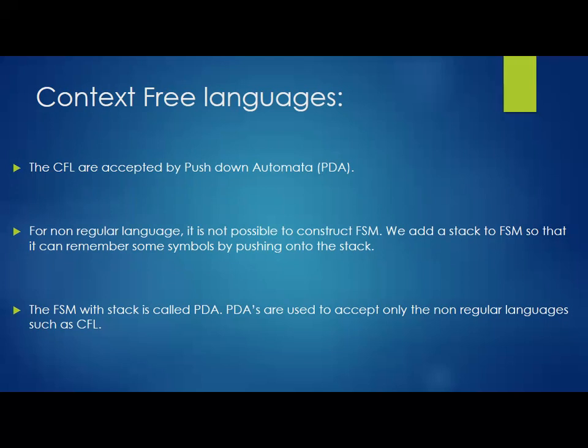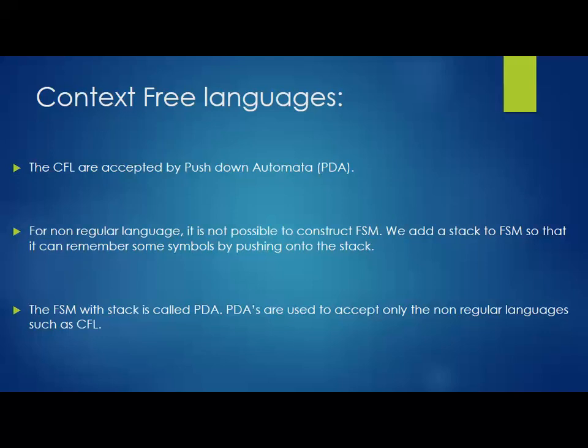Next point. For non-regular languages, it is not possible to construct an FSM. So what we do is add a stack to the FSM so that it can remember some symbols by pushing onto the stack. Here we need to deal with a lot of string values. It will be a bit more complicated, like a to the power of n, b to the power of n, c to the power of n.